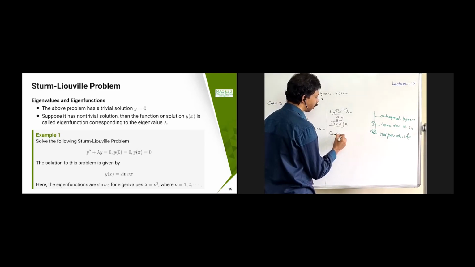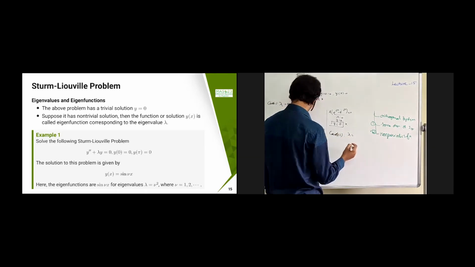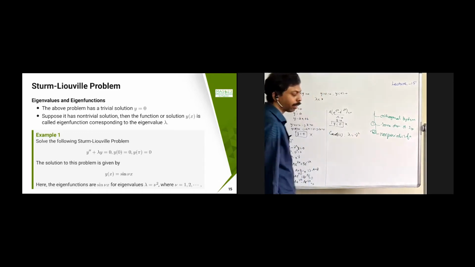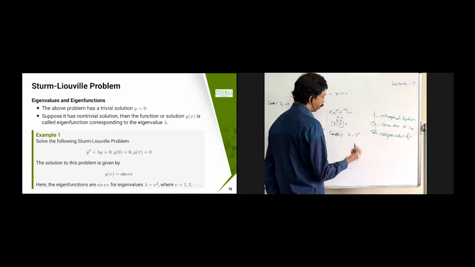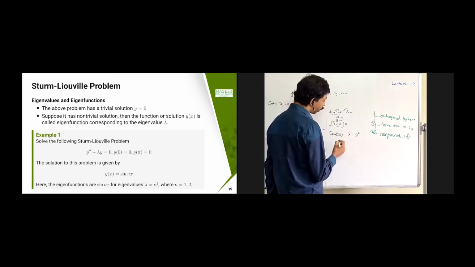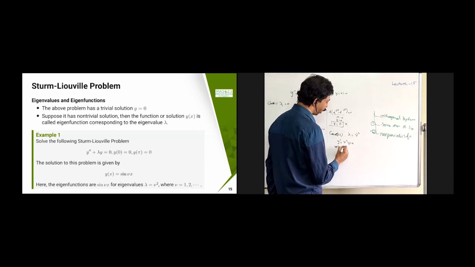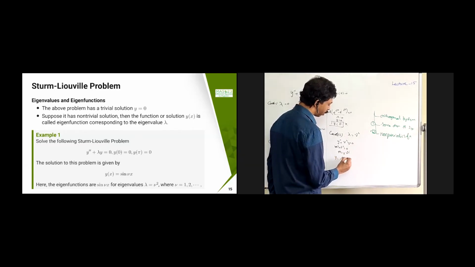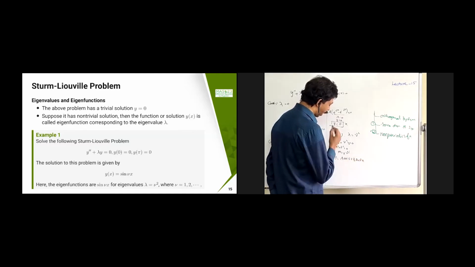Case 3 is the thing we are going to repeat again and again in the case of heat equation and wave equation also, so keep remembering this. That case is lambda equal to nu square, where nu is any real number. In this case, once again we get y double dash plus nu square y equal to 0. So the auxiliary equation is m square plus nu square equal to 0. Therefore, m equal to plus or minus nu i. Then you get y equal to a cos nu x plus b sin nu x. Now again I have to apply the condition.